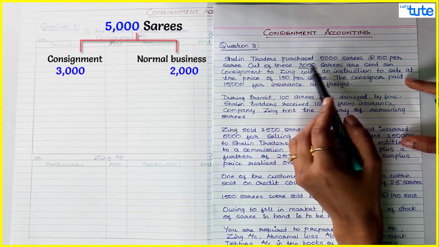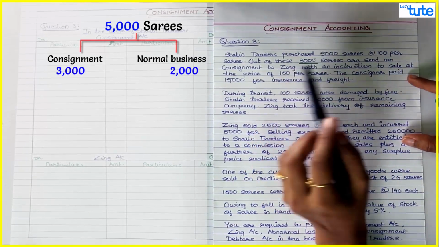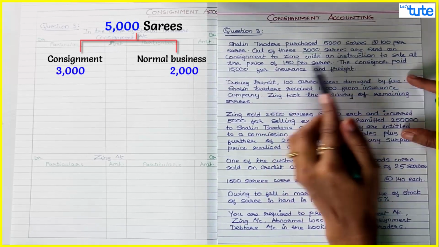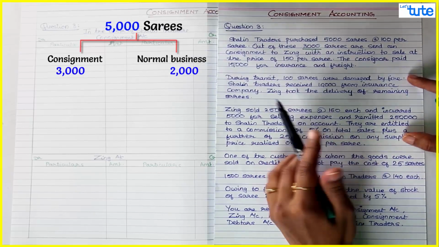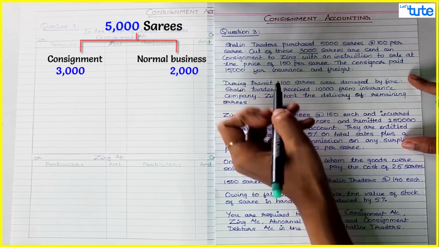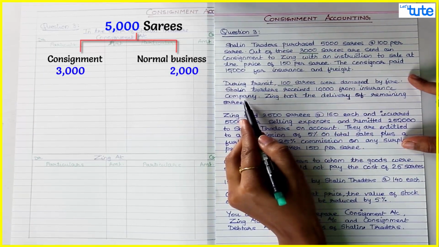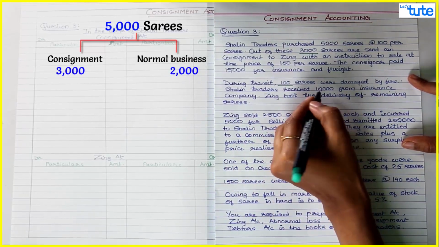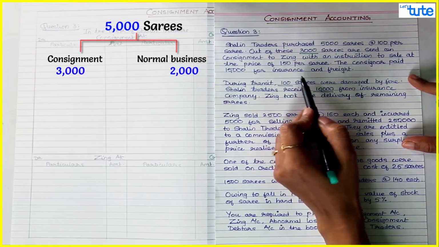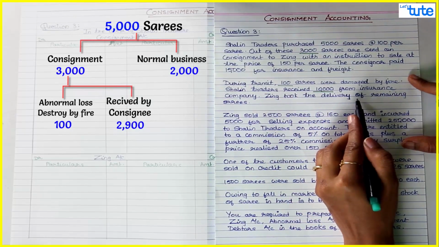Okay. And these sarees are purchased at 100 per saree. These were consigned to Zing with an instruction to sale at 150 per saree. Consignor paid 15,000 for insurance and freight. During transit, 100 sarees were damaged by fire. Now this would be your abnormal loss. Shalin Traders received 10,000 from insurance company. Zing took the delivery of the remaining sarees. So out of 3,000 sarees, 100 sarees were already destroyed by fire during transit, so the remaining sarees are received by the consignee.